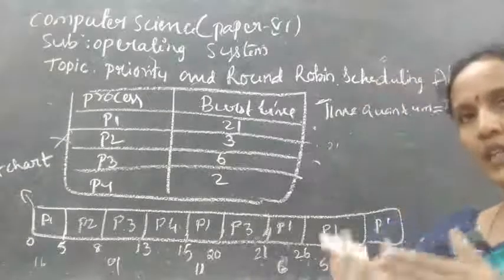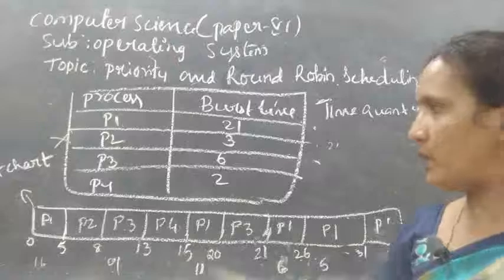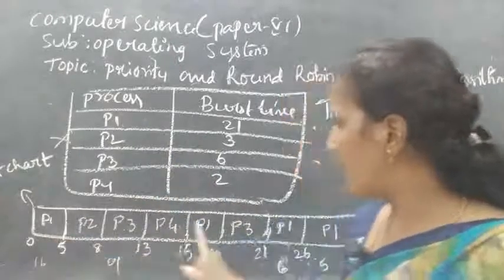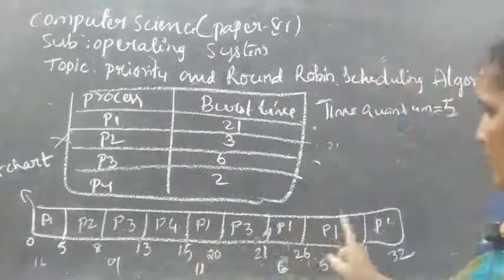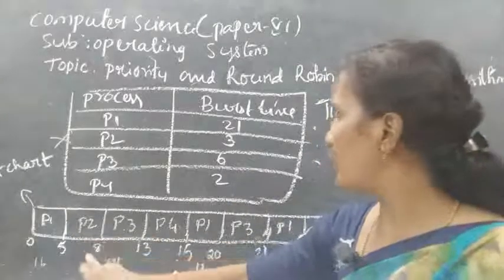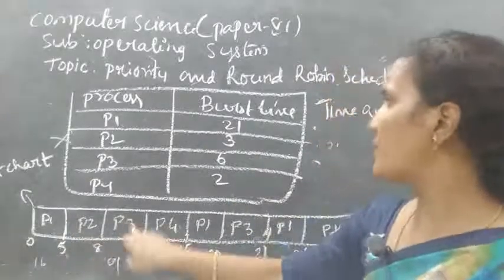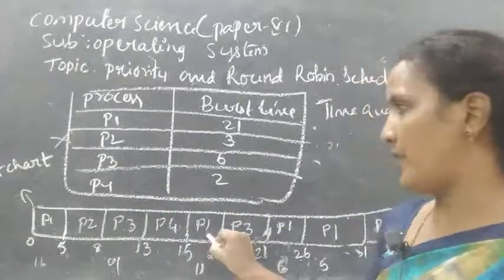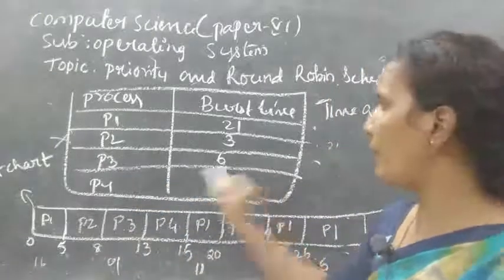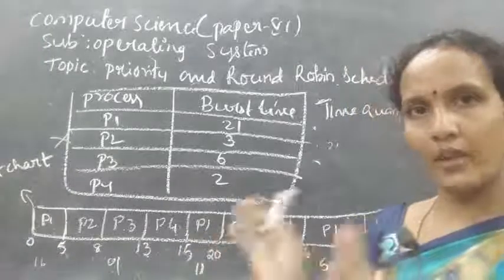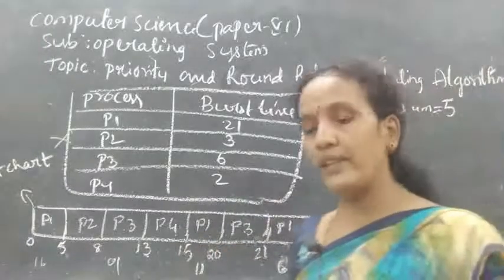So for each and every process a time slot is given. First we have given to P1: 5, 10, 15, 20, 21. Next after P1, P2 only 3 milliseconds. Next P3 gets 5 here and 1 here. And P4 directly executes in only 2 milliseconds. Okay, understood?